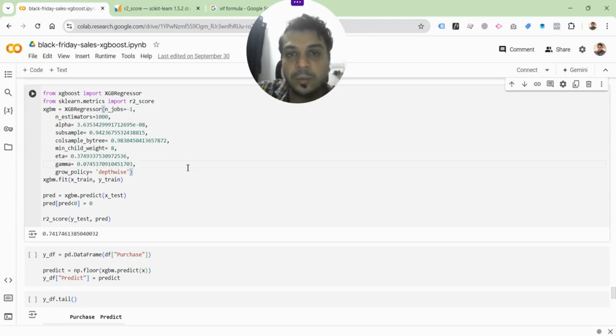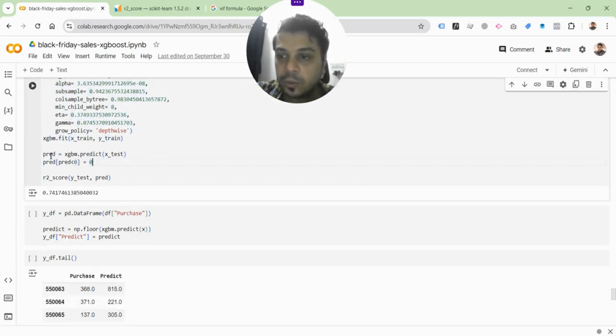Hyperparameter tuning can be done in multiple ways as well, using some aspects of Python code, but there are also data science concepts involved in that. So I'm not jumping into that part. So this is the XGBoost model for you, and you will also have the different predictions as well.